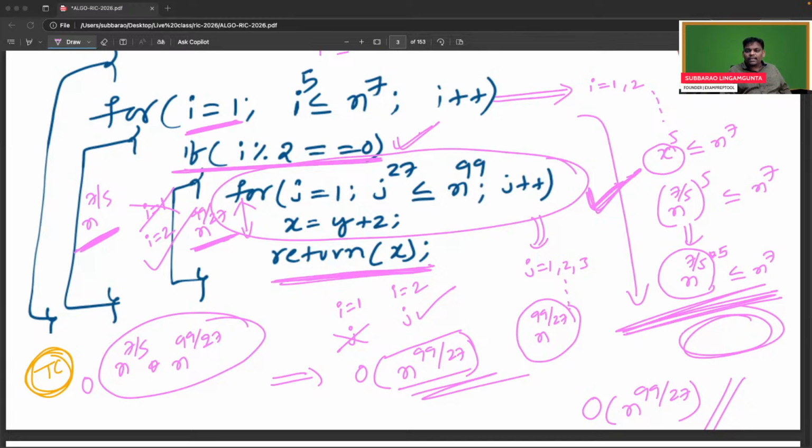Someone is saying x will be n square. How? If you write n square, it will become n power 10: a power m whole power n is a power mn. Check properly, this is a very dangerous problem. Let me know if anyone is not clear.